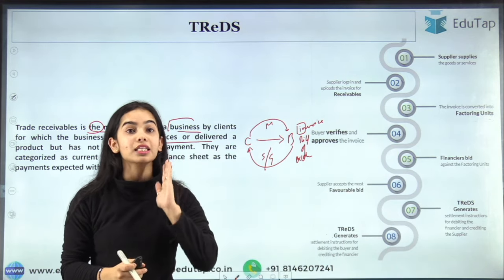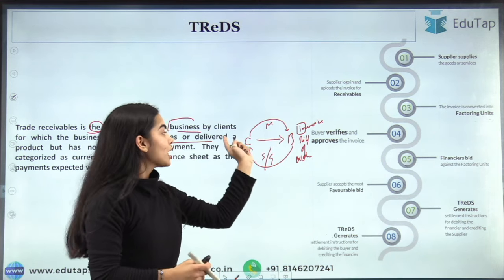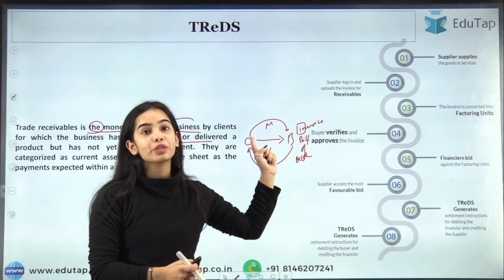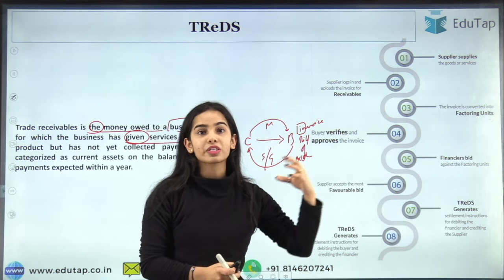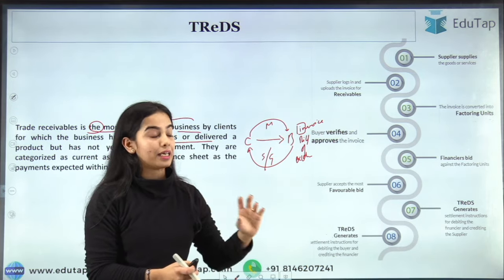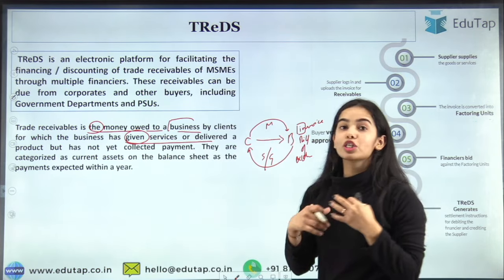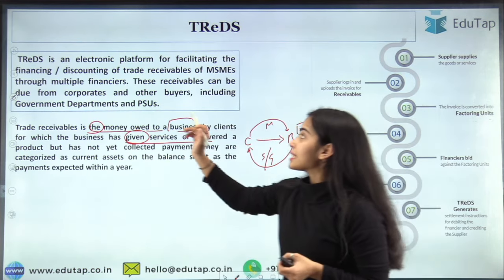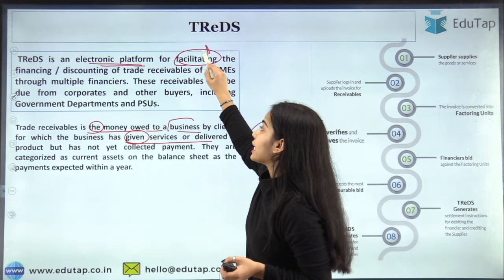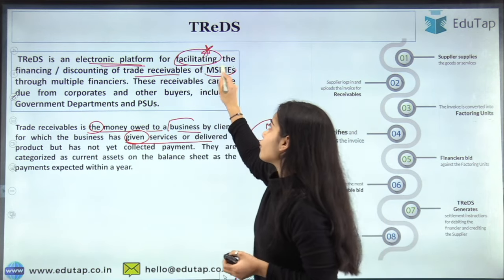I hope you understand this first step, that is, the business has provided the goods or the services and the client has to give the money. There is an invoice that has been created for the goods and services provided, and the bill of exchange has been generated, but the money has not been delivered to the businessman. So here comes the role of the TReDS. TReDS is an electronic platform that facilitates the financing or discounting of the trade receivables of MSMEs.